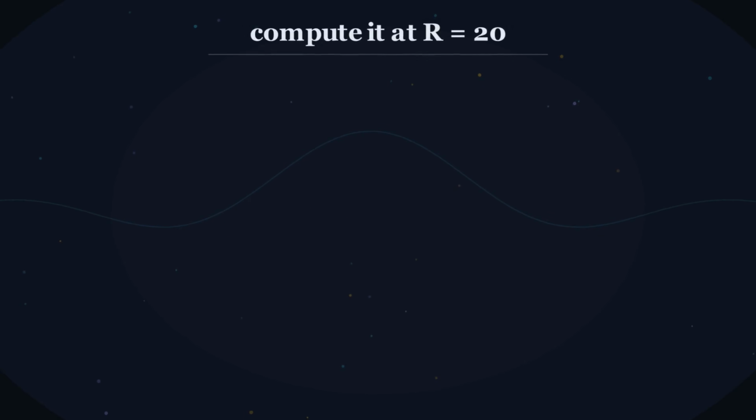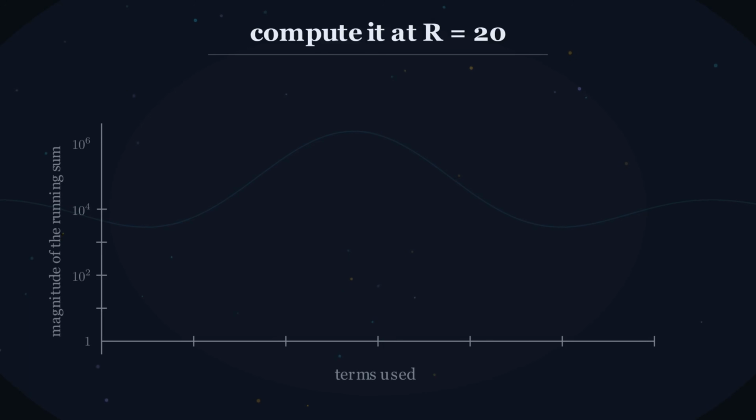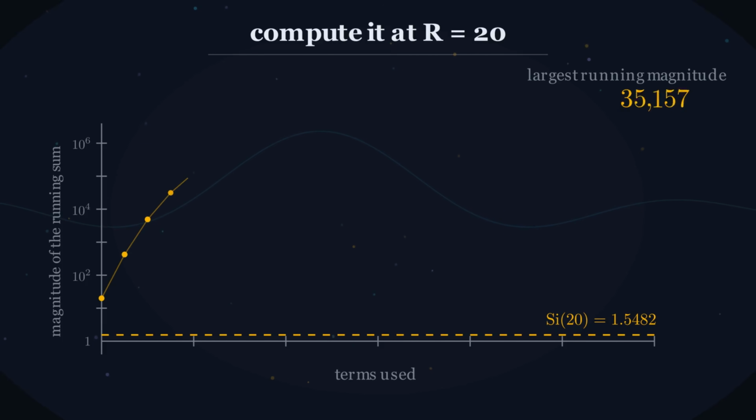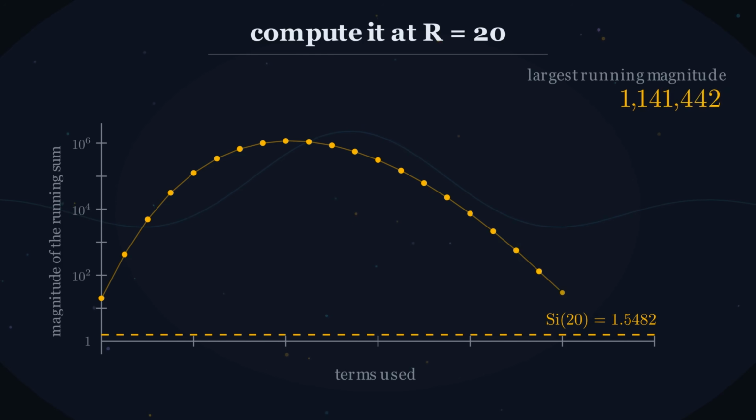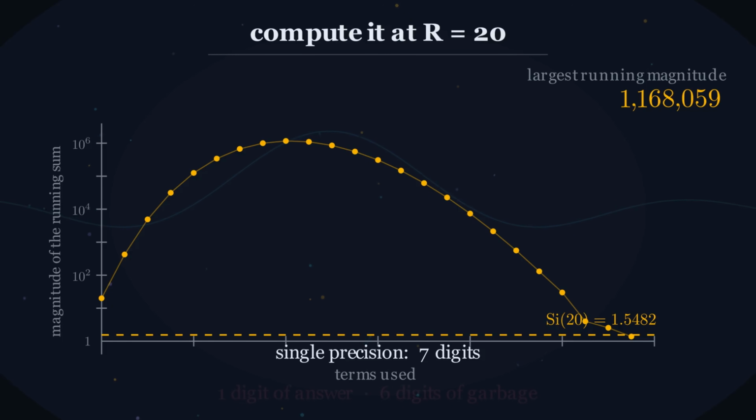And it fails before infinity, too. Watch what it takes to compute a modest case. To get an answer of 1.5, individual terms climb past 2 million and then annihilate each other. 6 digits of magnitude appear out of nowhere and cancel to nothing. So if you do this in single precision, 7 significant digits, you have 1 digit of answer left and 6 digits of garbage. The series doesn't just fail at infinity, it's already poisoned at 20.